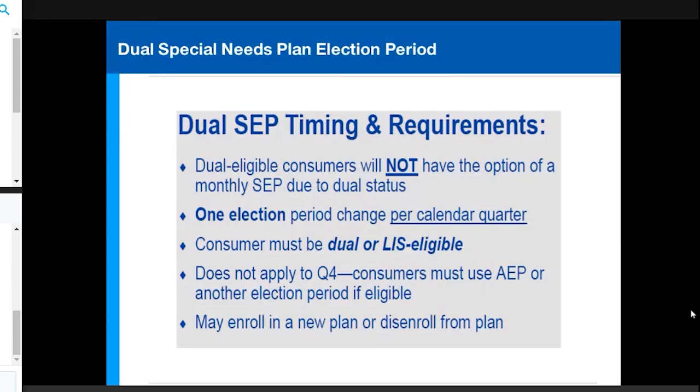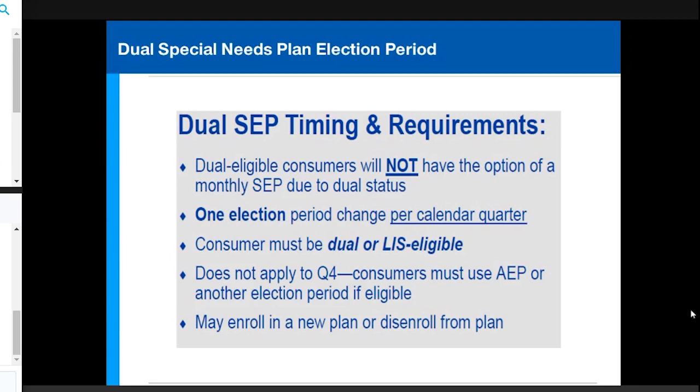So just to highlight the dual SEP timing and requirements, dual eligible consumers will not have the option of a monthly special election period. And like I said, that changed in 2019. They have one election period change per calendar quarter. This is, of course, for consumers that are dual or LIS. Dual status, like I mentioned, is people that have both Medicare and Medicaid, or low-income subsidies for people that get extra help with their prescription drugs. So that is specifically what I'm talking about with this election period right now.